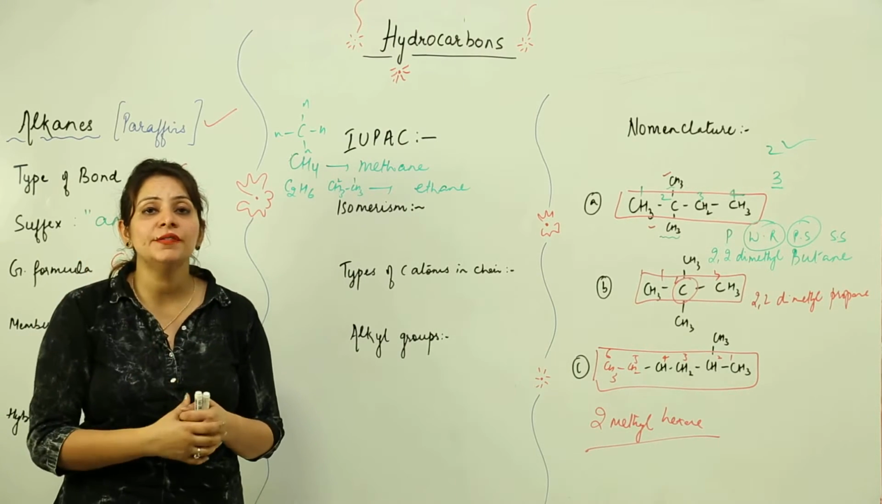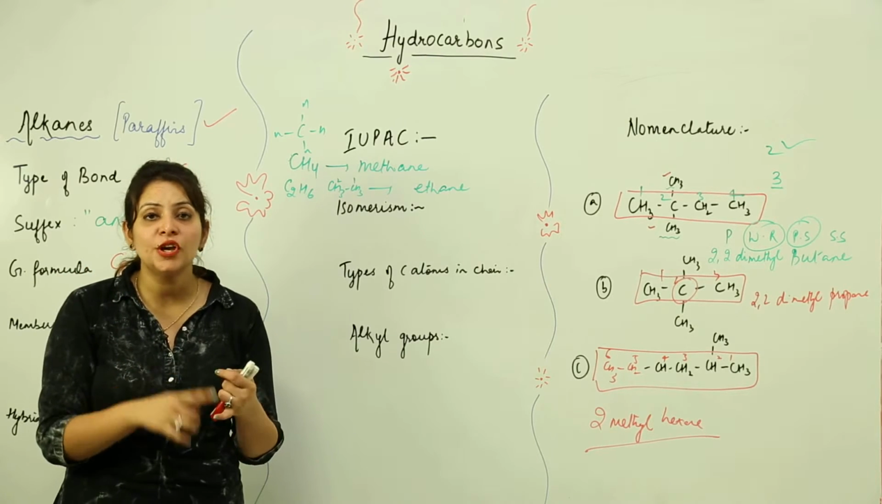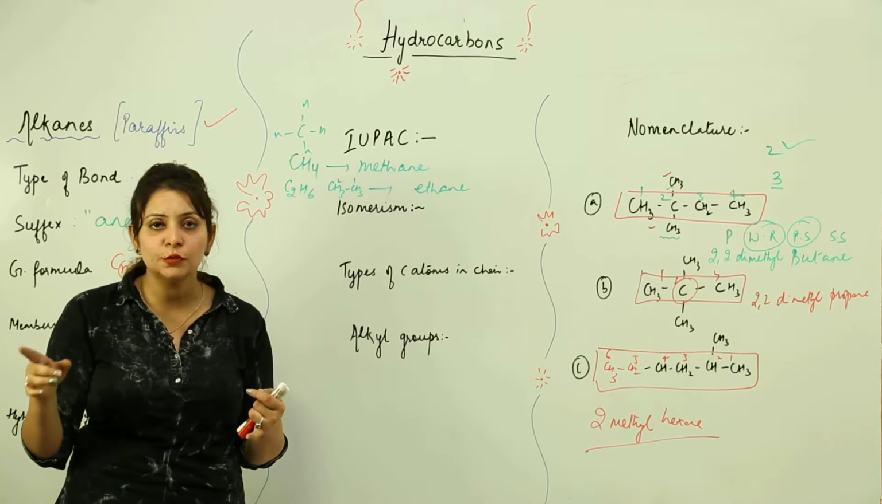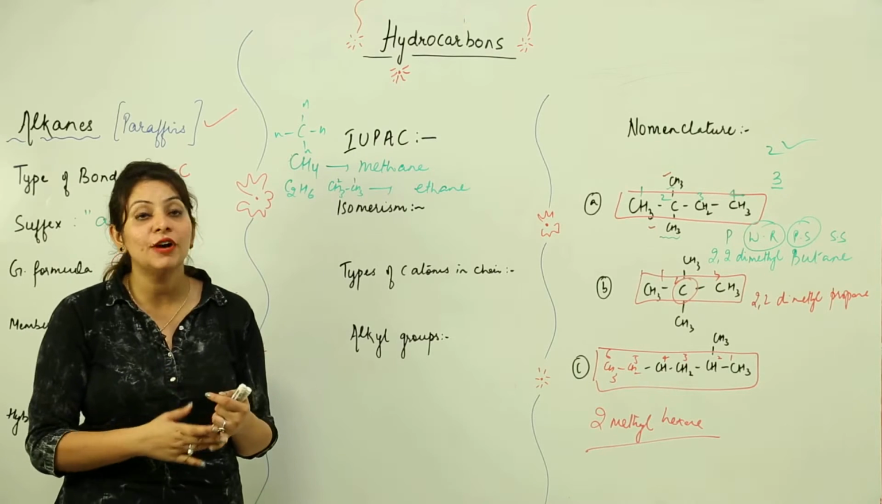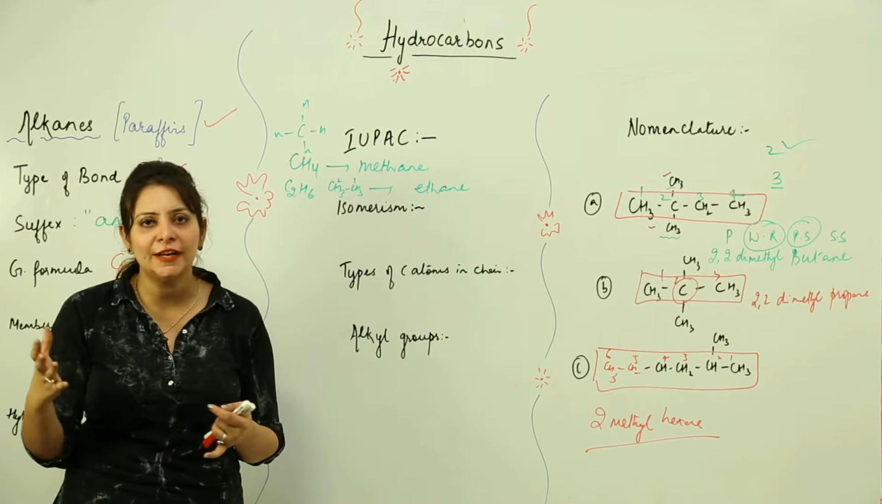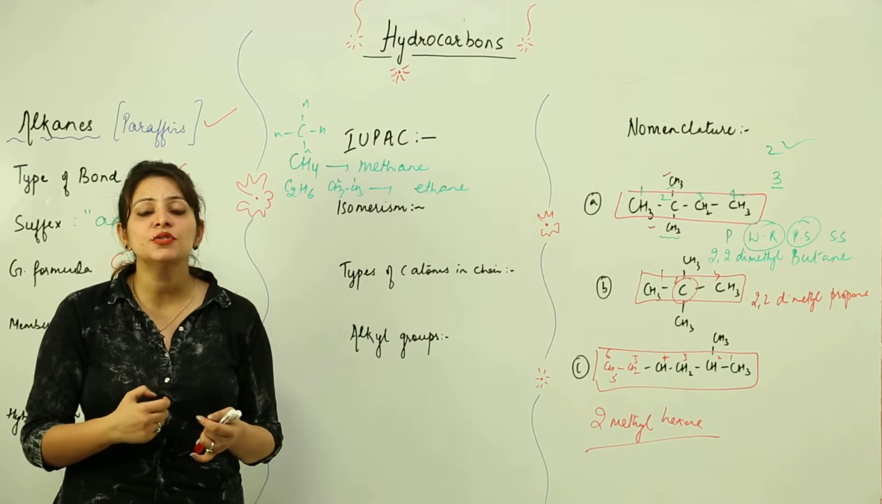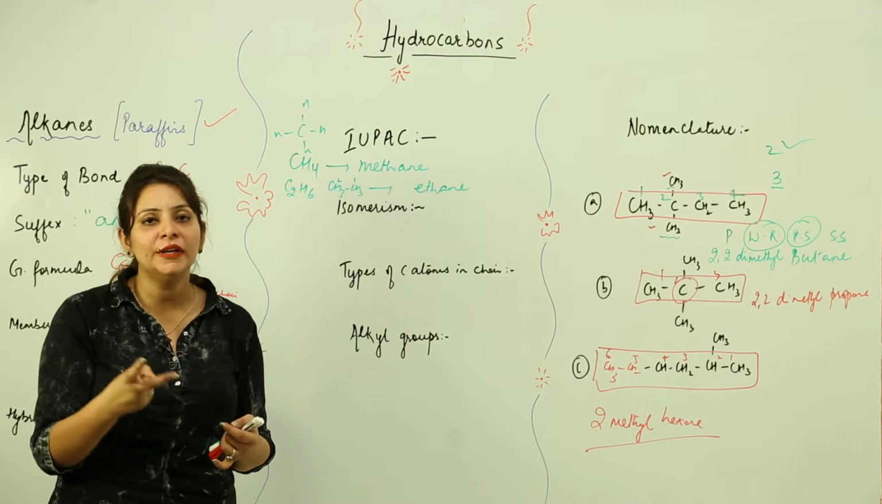And in structural isomerism we have many kinds: chain isomerism, position isomerism, functional isomerism, we have many kinds of isomerism. So here we are going to take 2 isomerisms which are shown in the alkanes.